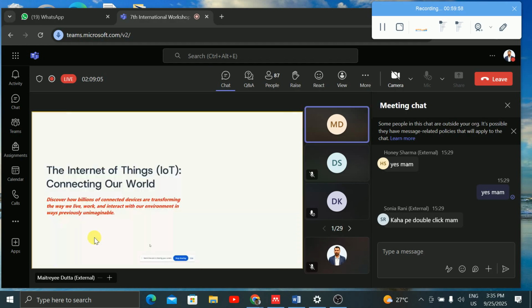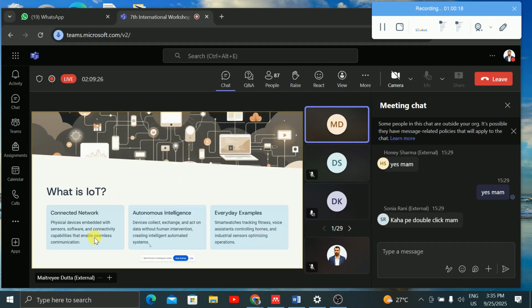So I'm going to tell you about the Internet of Things. The Internet of Things is actually connecting our world. We will see how billions of connected devices are transforming the way that we live, work, and interact with our environment in ways previously unimaginable, right?